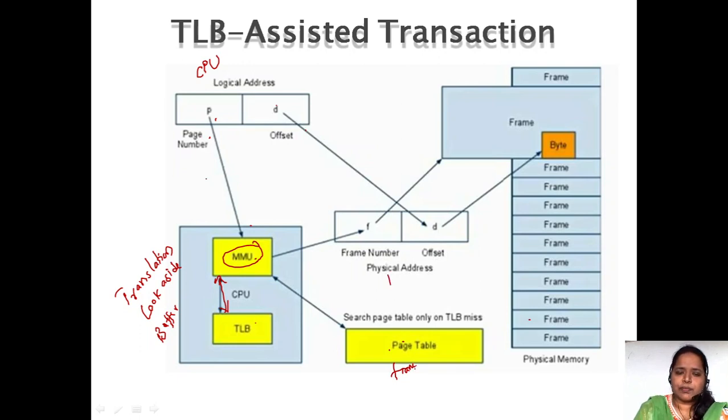Suppose the page number is 6. It will check in the TLB and take the particular frame number. So 6 is converted into some frame number X. By adding this frame number X and the displacement, we identify the particular page in the physical memory. So this is how it works.